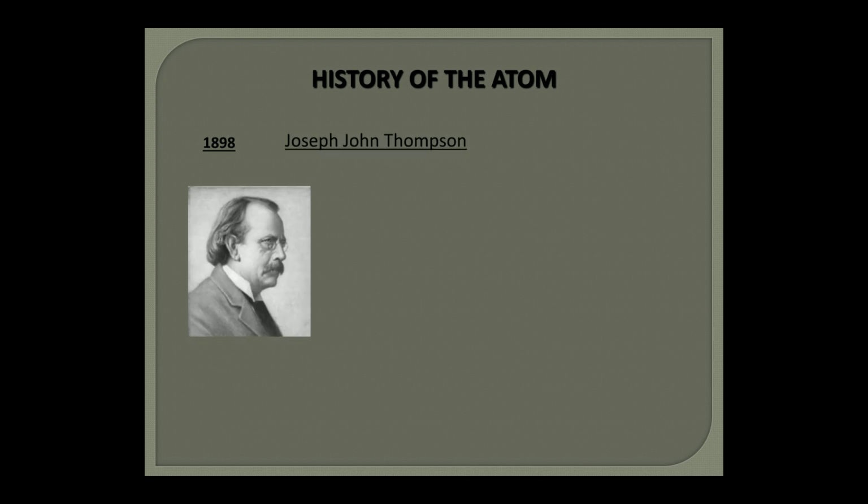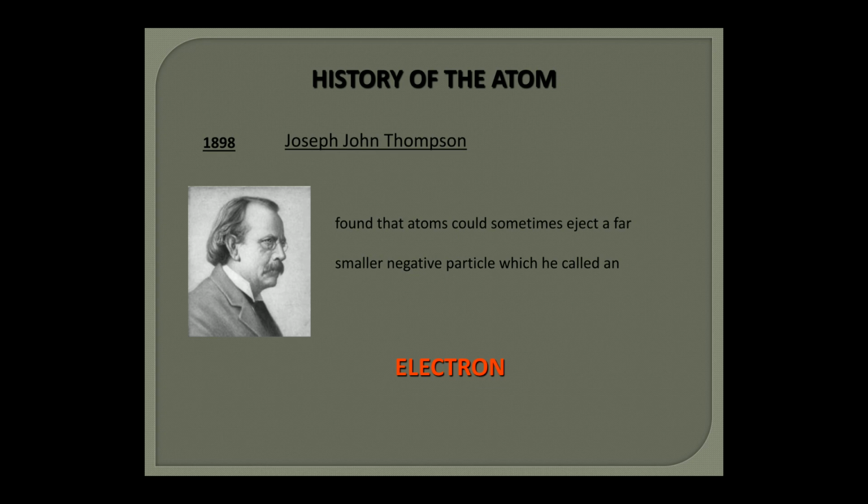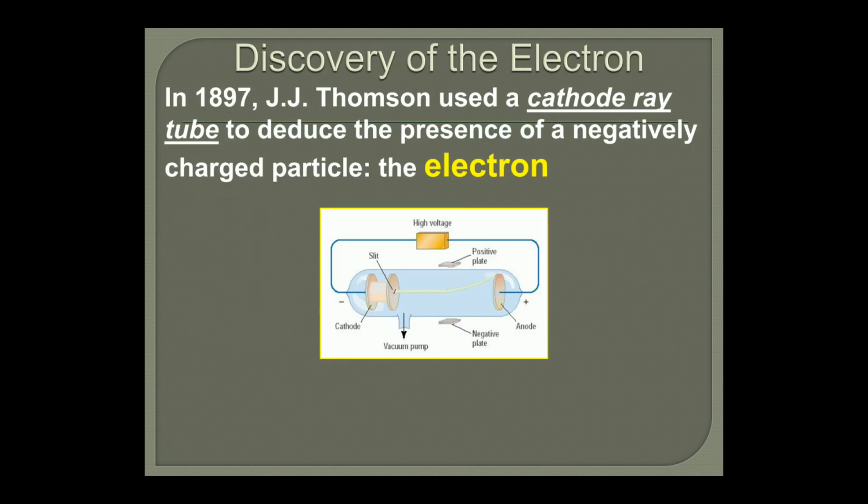In 1898, the scientist Joseph John Thomson found that atoms could sometimes eject a far smaller negative particle, which he called an electron. So Thomson was the first one who gave the term electron, and he gave a small negative particle which he called an electron.